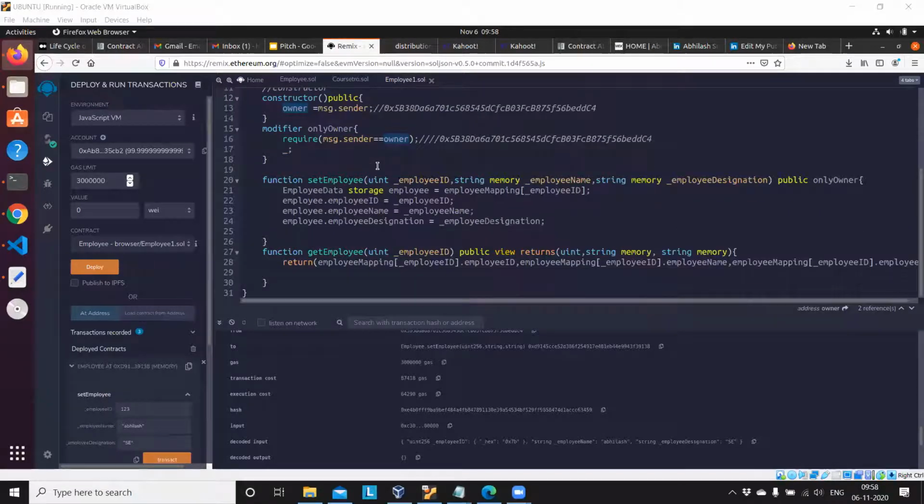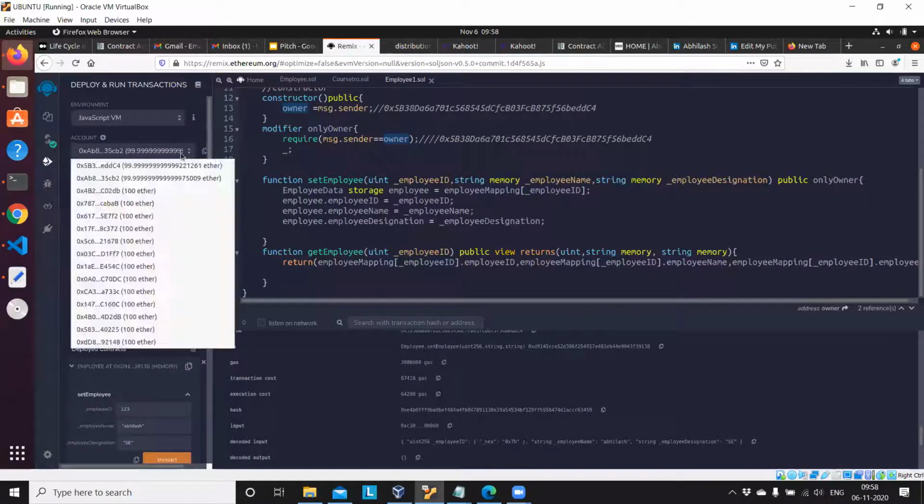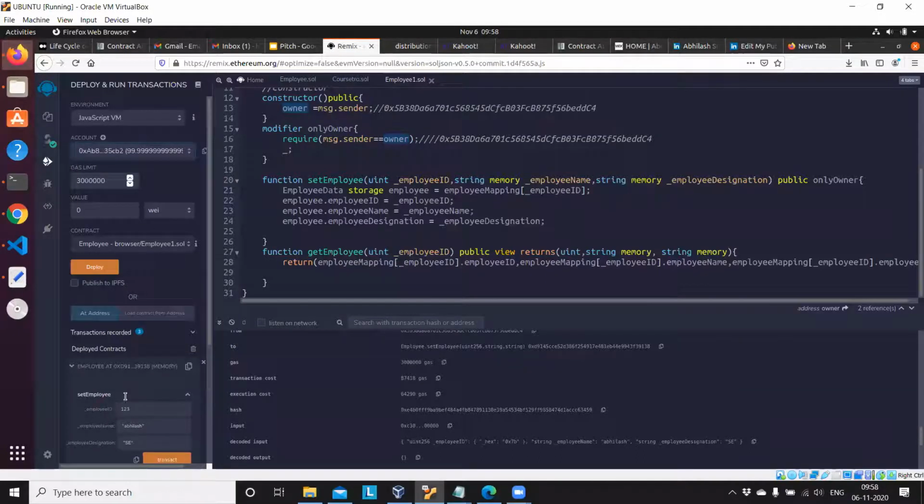So we have to run that set employee function. You have to run the set employee function with your initial address first. Then you have to change that address to any address which is available here, then try to access the set employee function again.